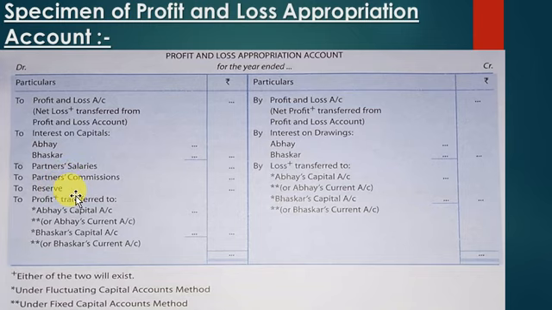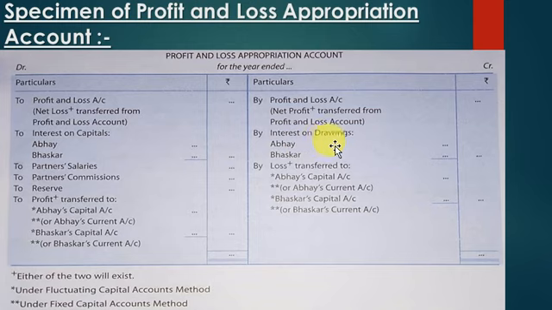Now let's go on the right hand side, that is credit side. After writing the profit, that is net profit, the next thing which can come in your question is interest on drawings. Drawings is taken by partners or withdrawn by partners from the firm. So the partnership firm charges interest on the drawings made by the partners during the year. I have taken an example of Abhay and Bhaskar both making drawings. So the interest has been charged from both the partners.